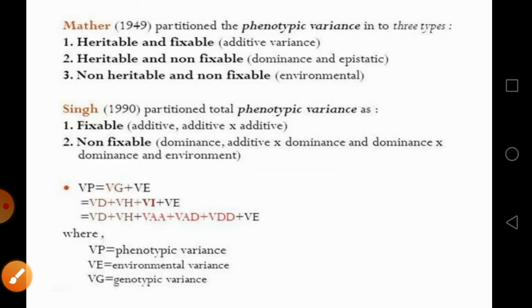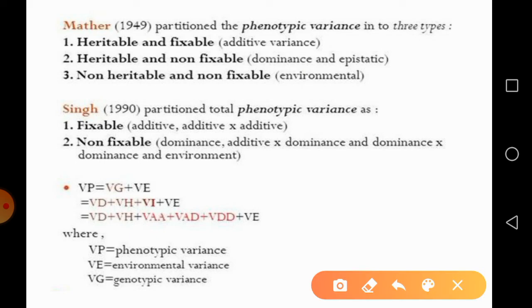Another scientist, Mather, in 1949, again partitioned this phenotypic variance into three components: heritable and fixable, which is also called additive variance by Fisher; heritable and non-fixable, that is dominance and epistasis; while the third one is non-heritable and non-fixable, meaning environmental variation.